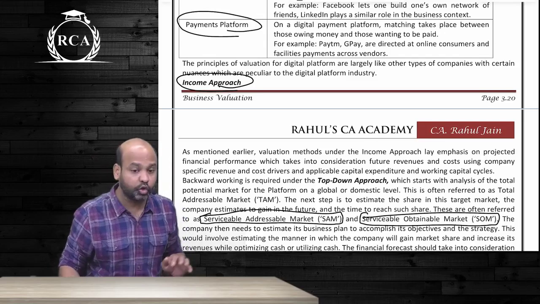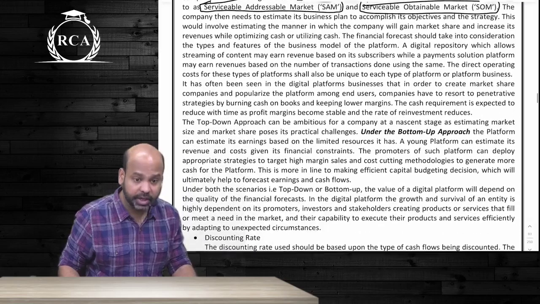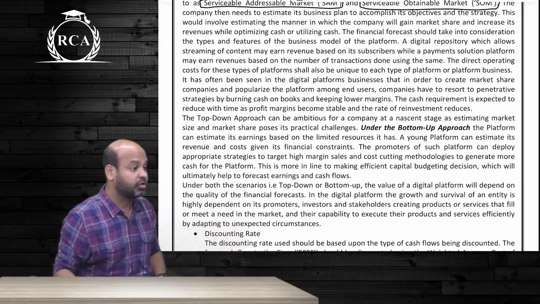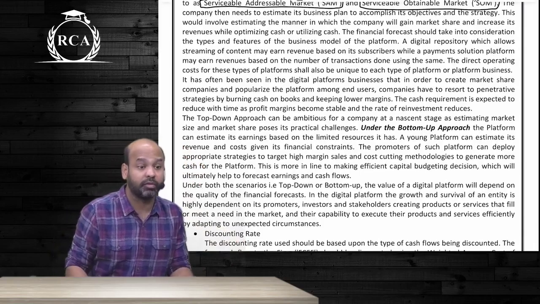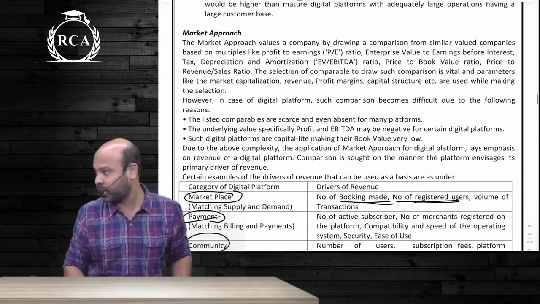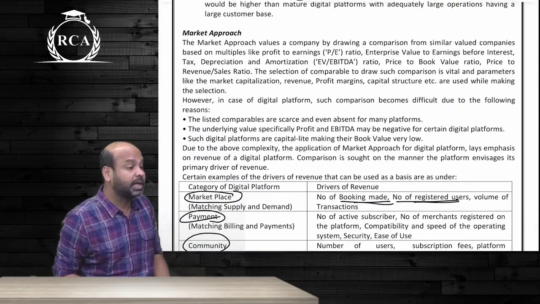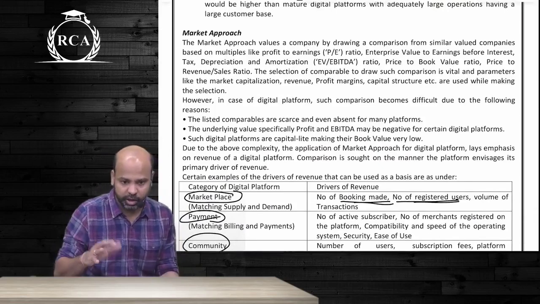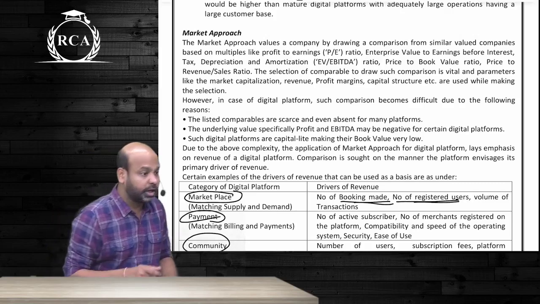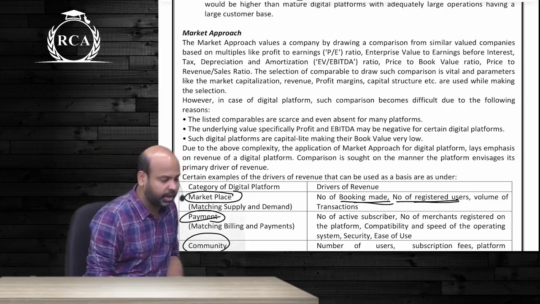Irrespective of whether you use top down approach or bottom up approach, you will still have to consider a higher beta factor, a higher cost of equity, considering the risk that is involved in valuing a startup. Is that clear? The next one that we did was market approach. Market approach is nothing but comparable transaction method. You will not have market price. These are not listed entities. These are all unlisted entities. So that is why under market approach, we have comparable transactions.